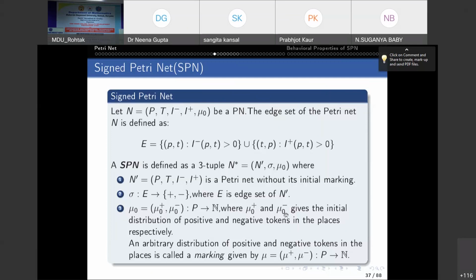Mu naught plus and mu naught minus give the initial distribution of positive and negative tokens in the places. We have two types of tokens also here, right? Initially. And similarly, an arbitrary distribution of positive and negative tokens is called the marking, and they are functions from P to N. You know all these things.